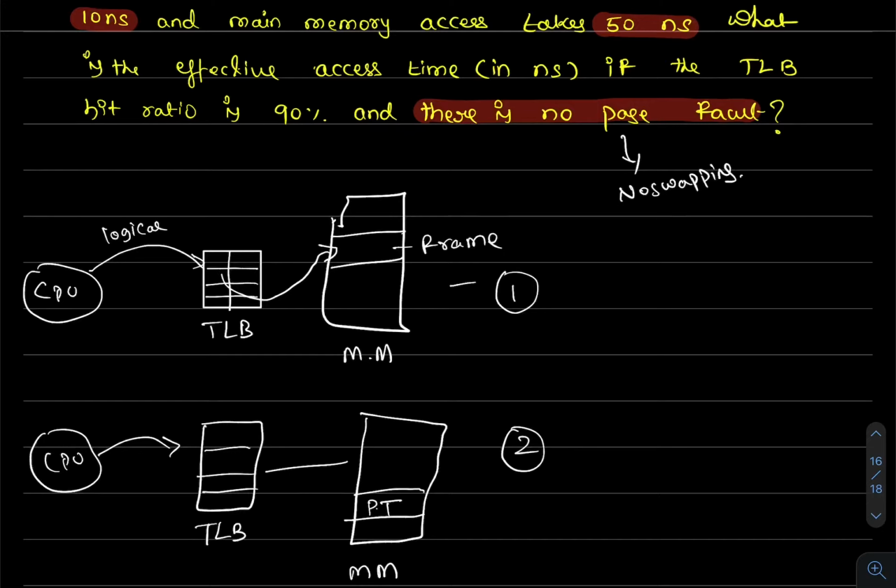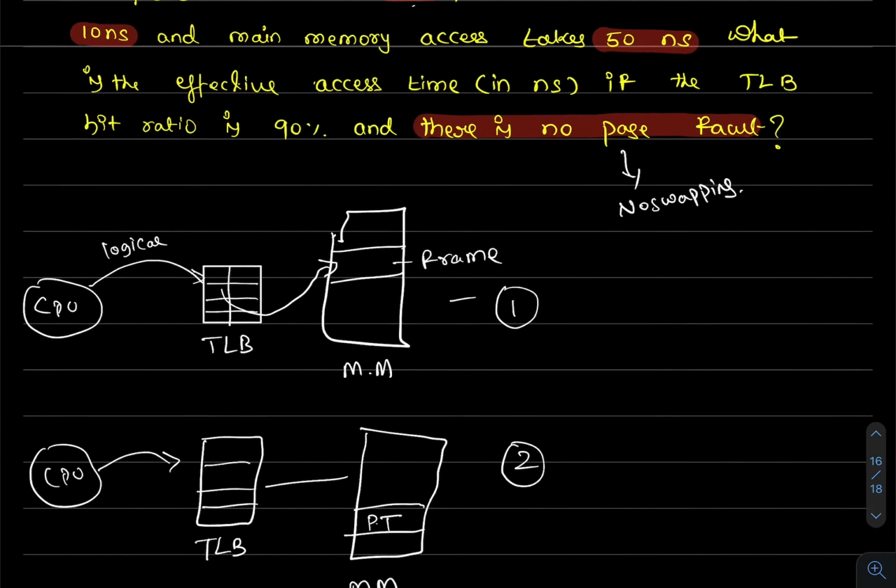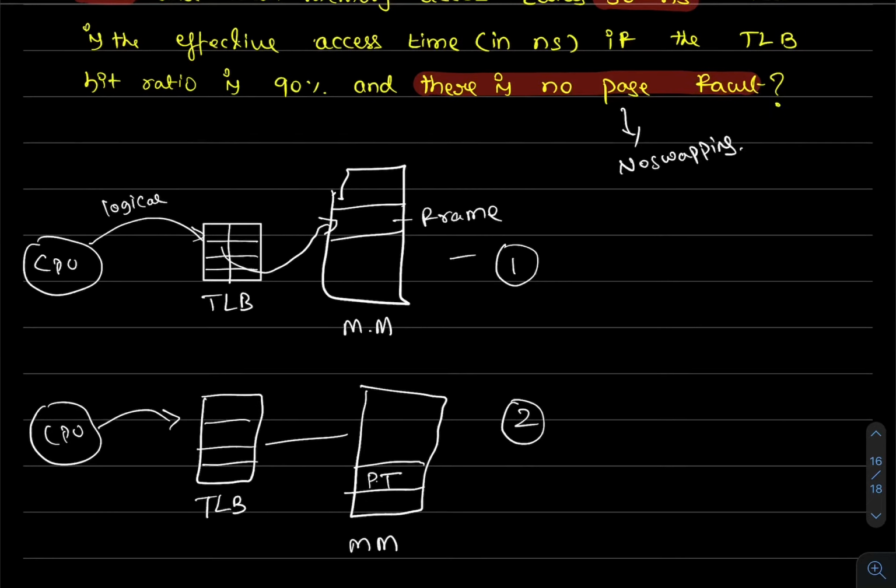As we have already seen, there is no page fault, so the page should be in the main memory, and I'm assuming this is a single level page table. So we look at the page table and then access the particular frame.